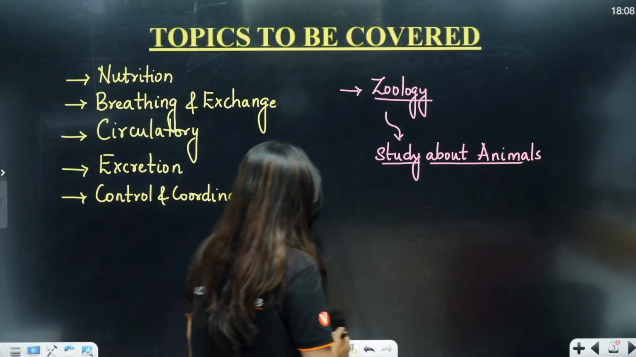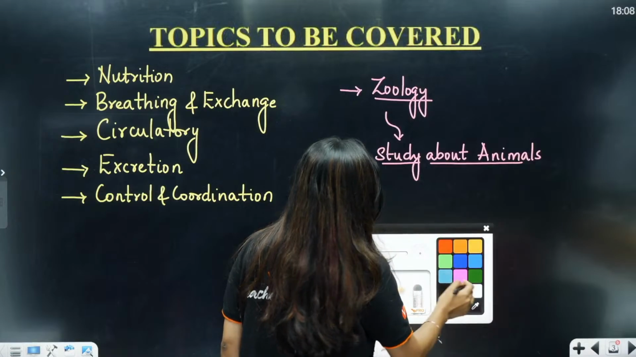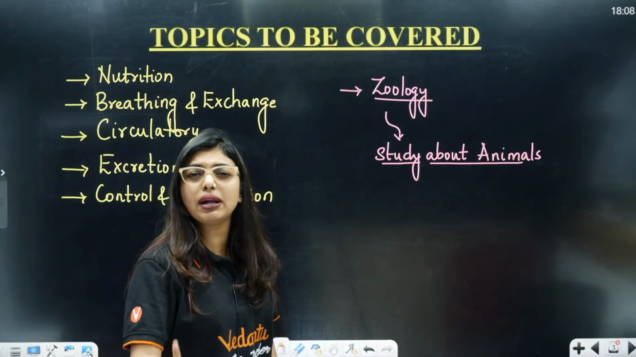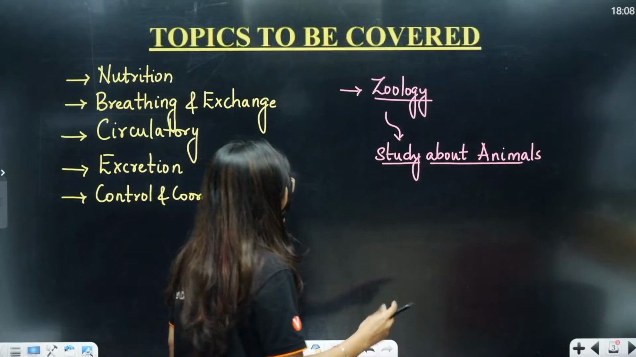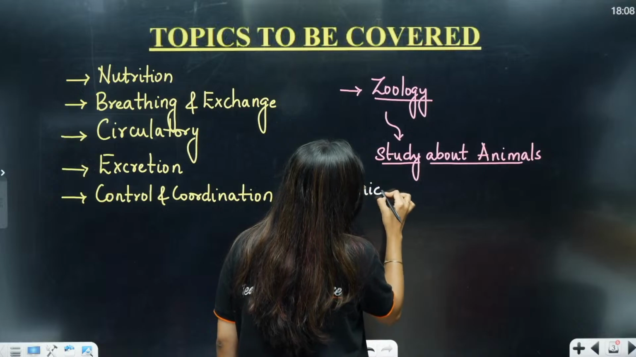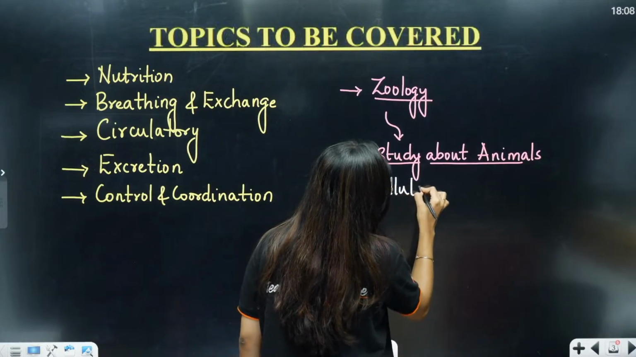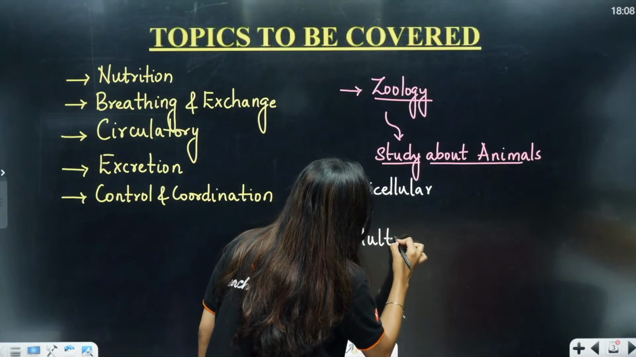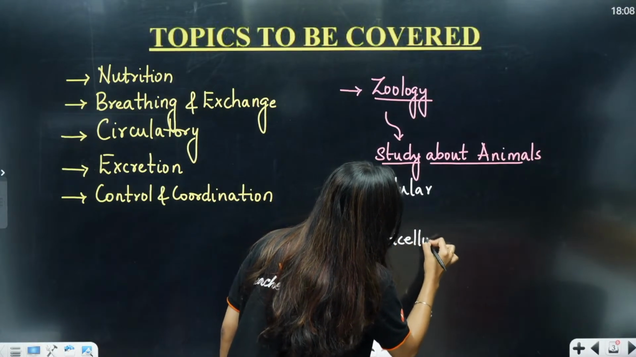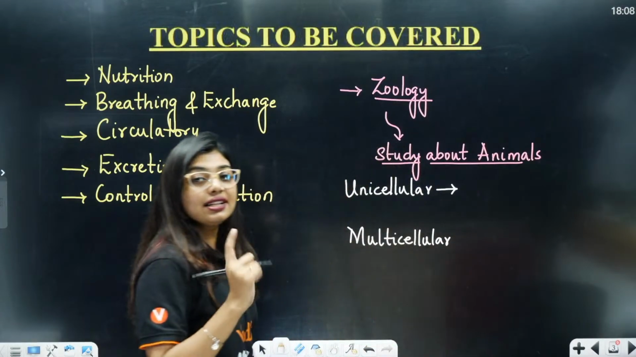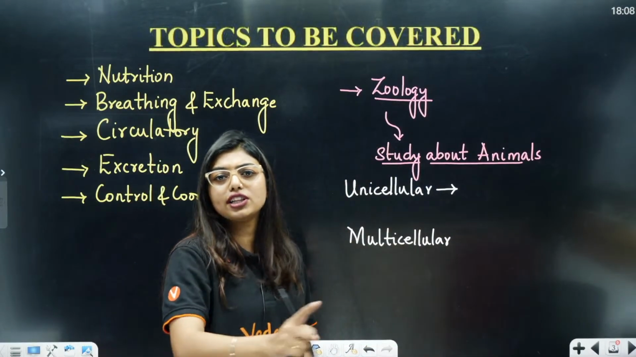Now, students, in animals, when we talk about zoology, the first thing that comes into our head is unicellular, multicellular. These are the words that pop up in our head. Now, what do they mean by unicellular and multicellular? See, one major thing in unicellular is that a single cell is doing all the job.